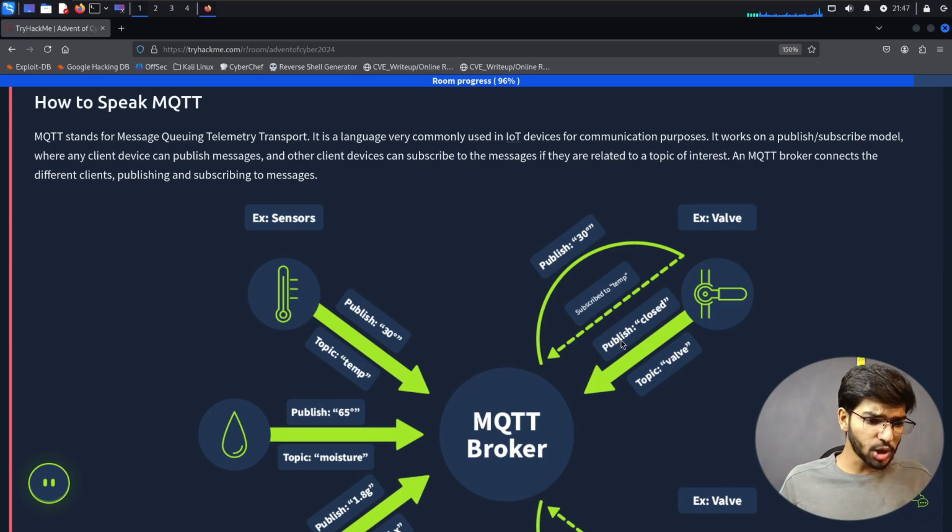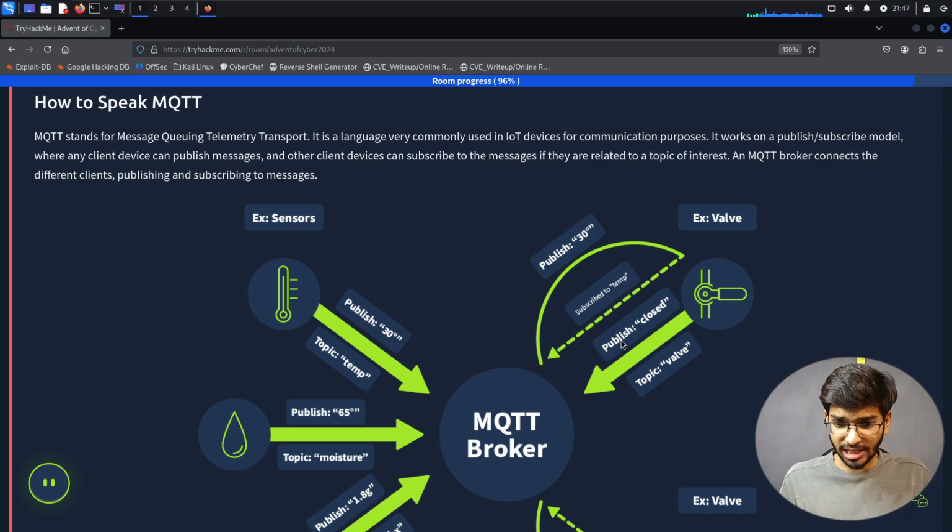How to speak MQTT? MQTT stands for Message Queuing Telemetry Transport. It is a language very commonly used in IoT devices for communication purposes. It works on a publish and subscribe model where any client device can publish messages and other client devices can subscribe to the messages if they are related to the topic of interest.